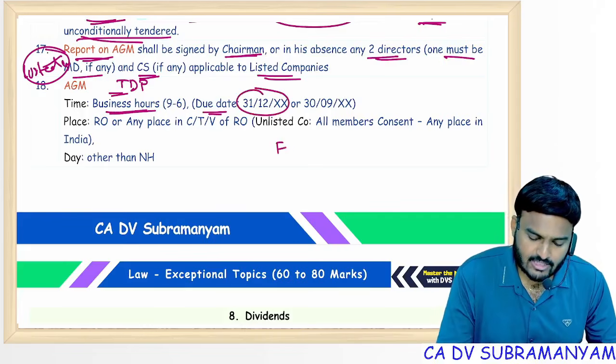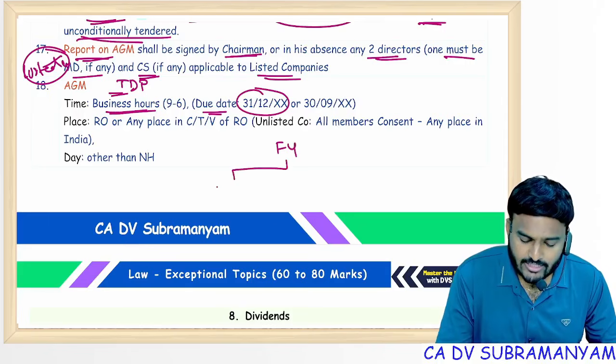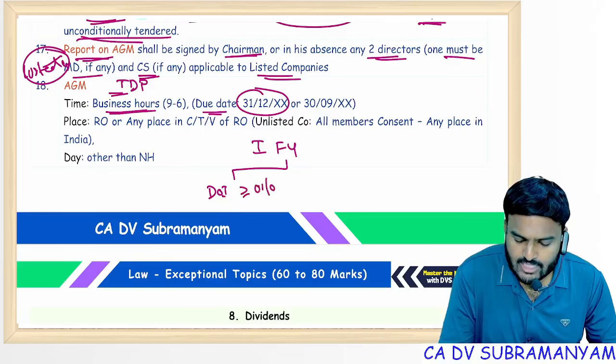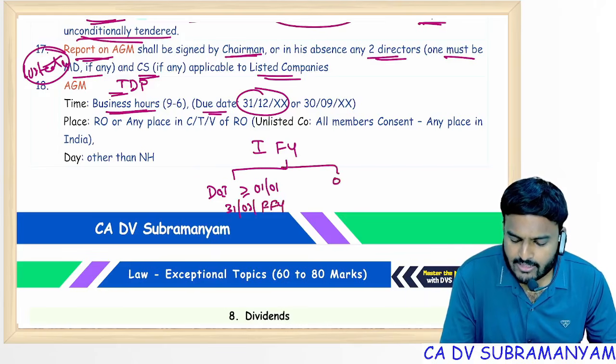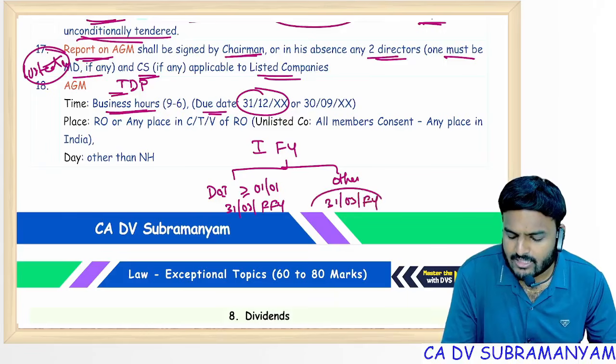Again, financial year definition. Date of first financial year: if the date of incorporation is on or after 1st January, then the first financial year closure date will be 31st March of the following financial year. In other cases, 31st March of the relevant financial year.